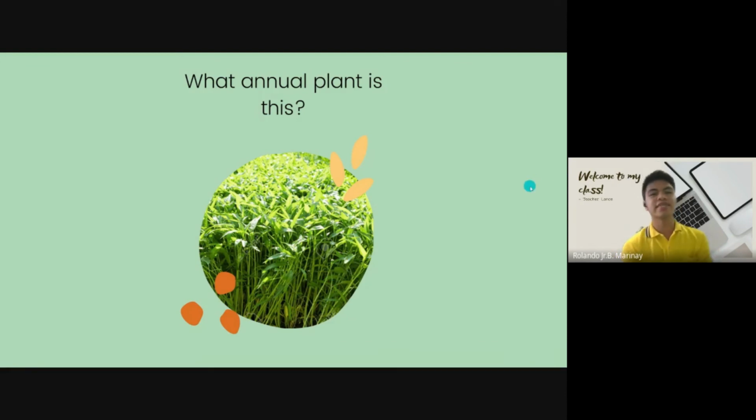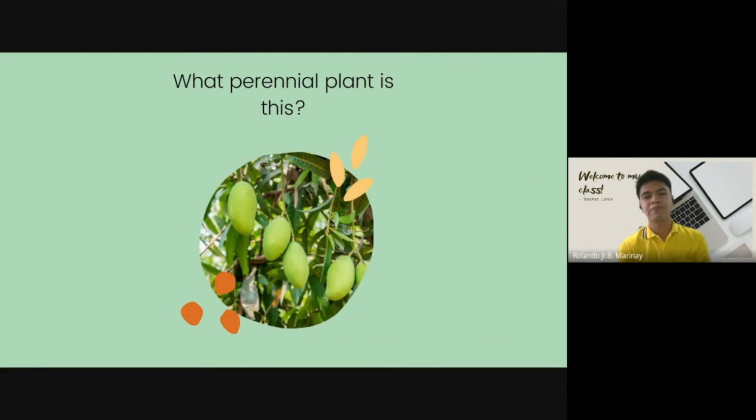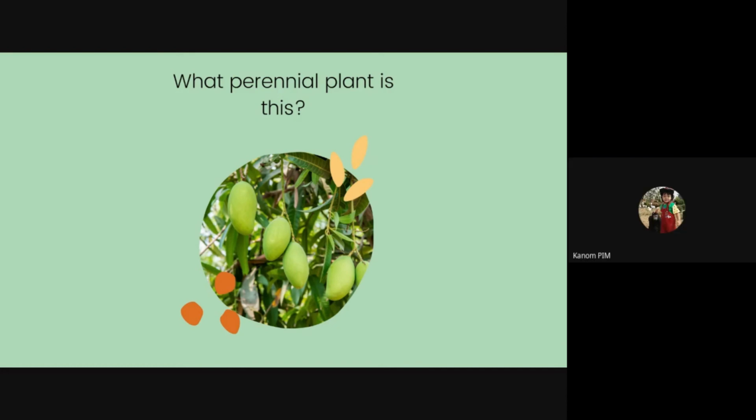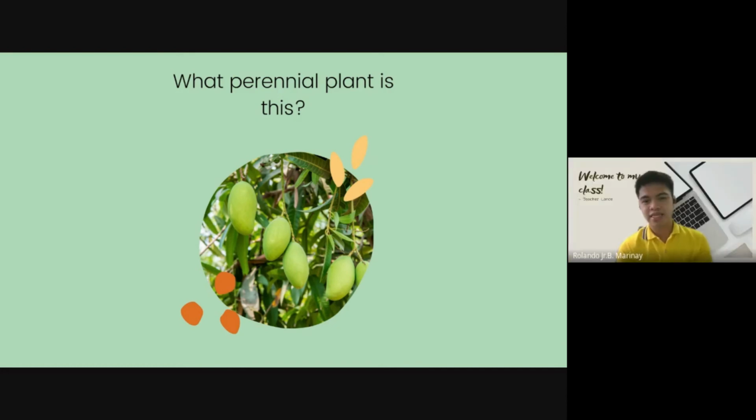Okay, next. Now we're going on to the perennial plant. What perennial plant is this? Very good, Kanumpin, and Rasa, and everybody who answered. Okay, this is called mango. We're familiar with this, right? Okay, how do we spell mango?